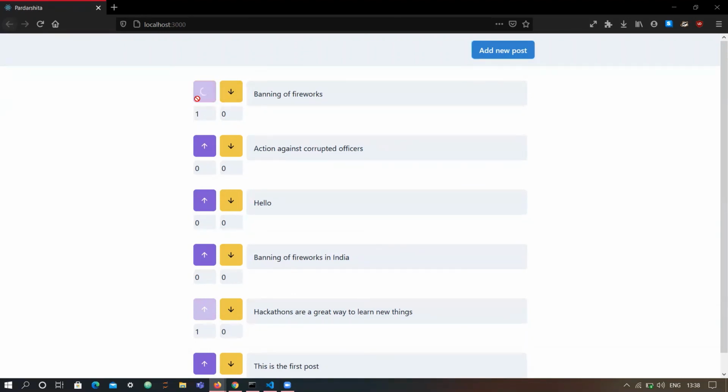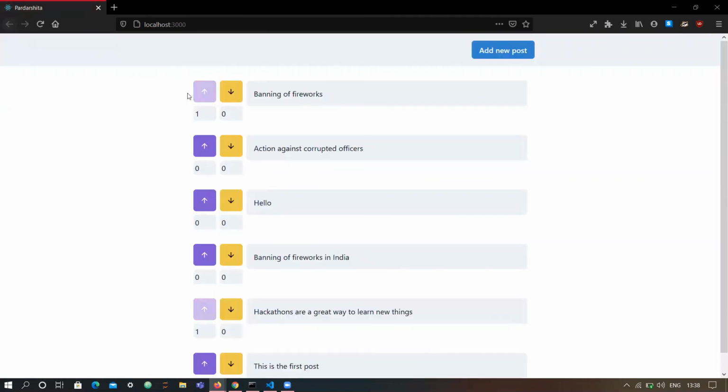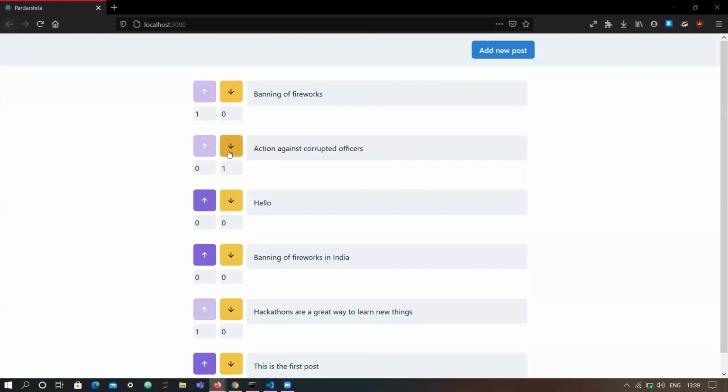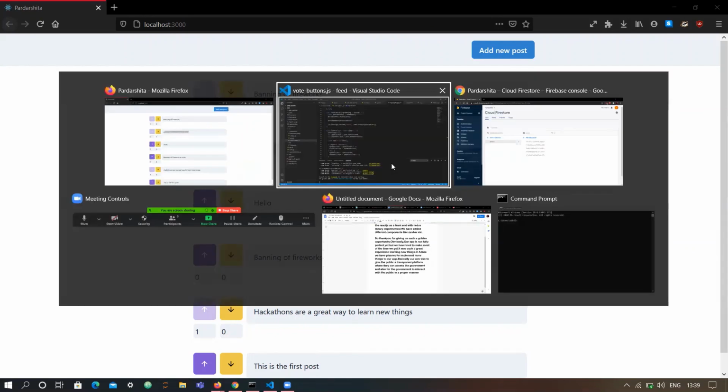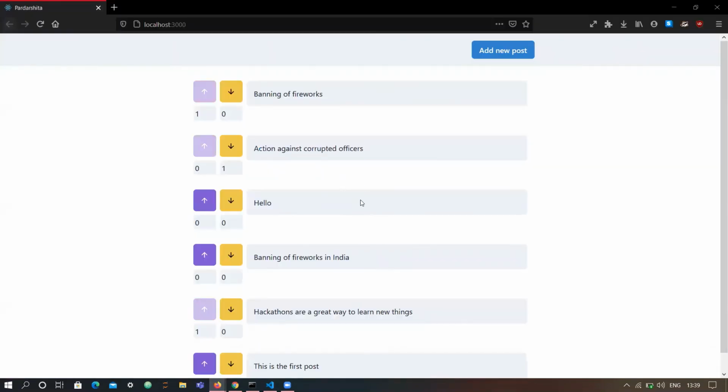But just to give you an idea of how it will work, we are showing you the demo, and this is actually very important for what we want to do with our main app Pardarshita. You can see here upvoted, and now here downvoted. Both features work, and one cannot vote more than one time. Again, thank you for giving us the opportunity, and thank you.